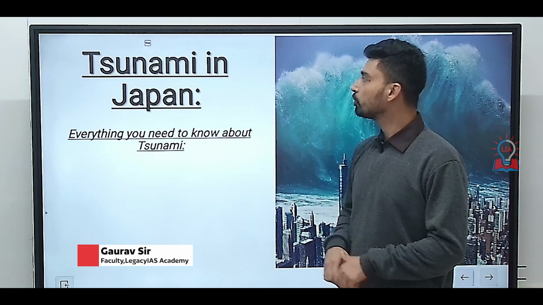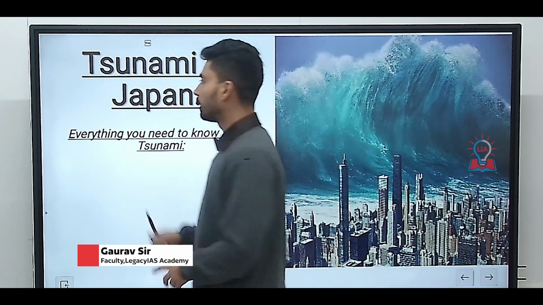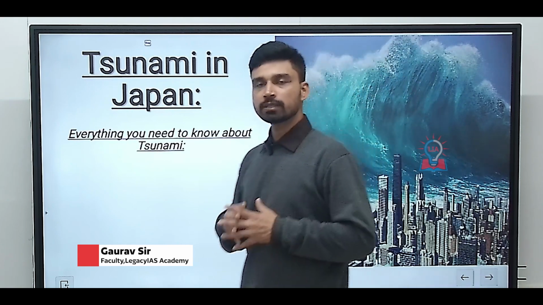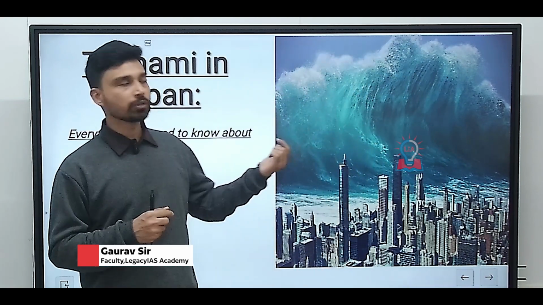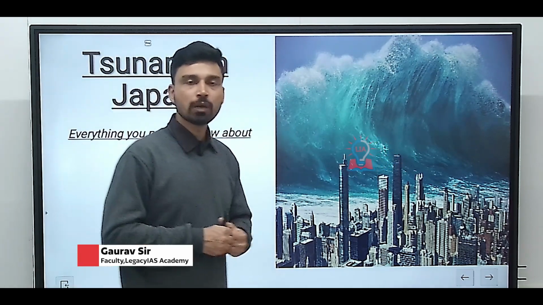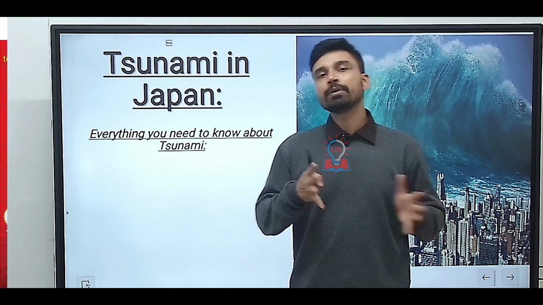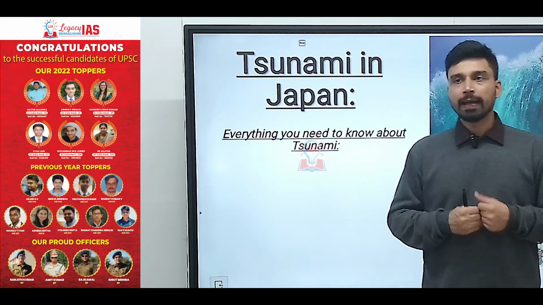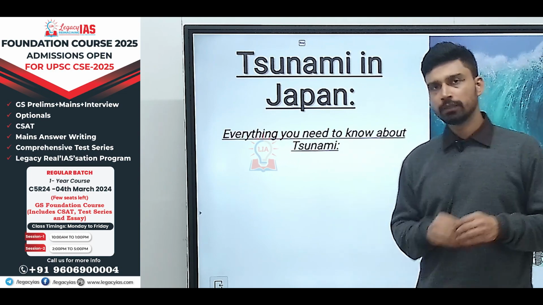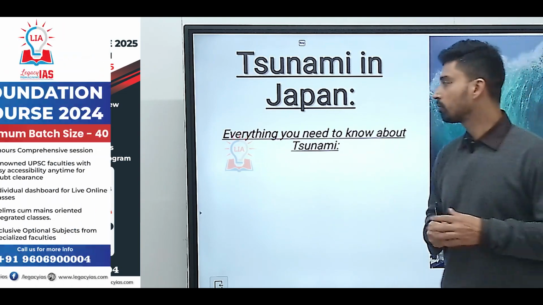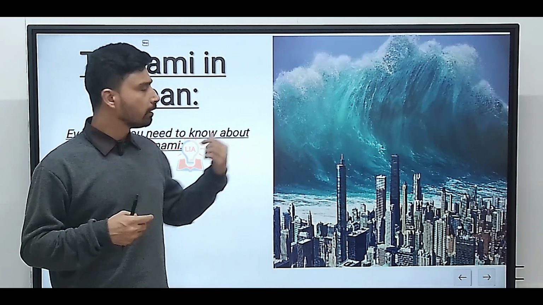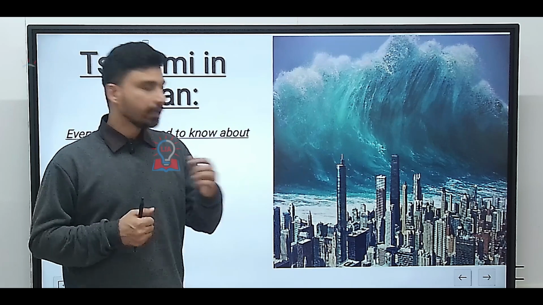In today's video, we are going to discuss in detail a recent tsunami that has struck Japan. In this video, we are not only going to discuss the current affairs related to the tsunami, we are also going to discuss in detail the geographical concept behind the tsunami, why it happens, where it generally happens across the globe, and what steps the government of India has taken to reduce the impact of tsunami on the general population, or what steps India has taken to alert people before the tsunami wave can reach the coastline.